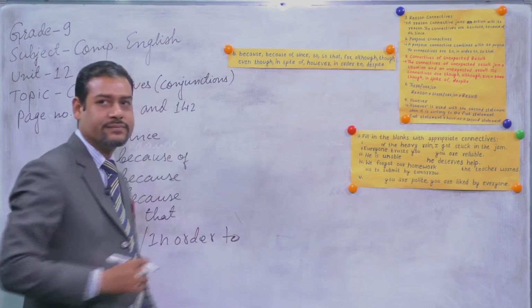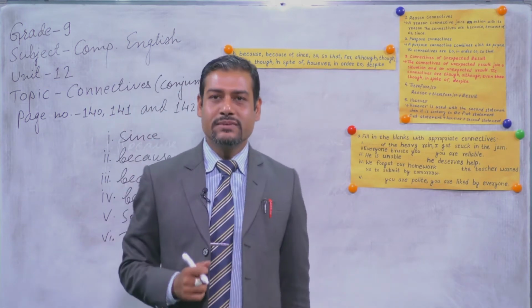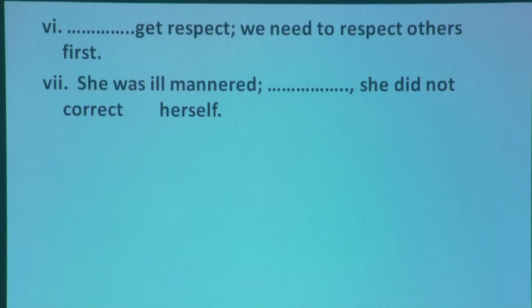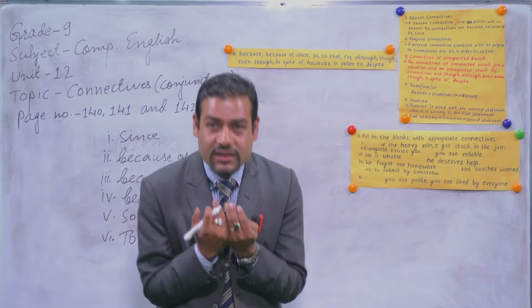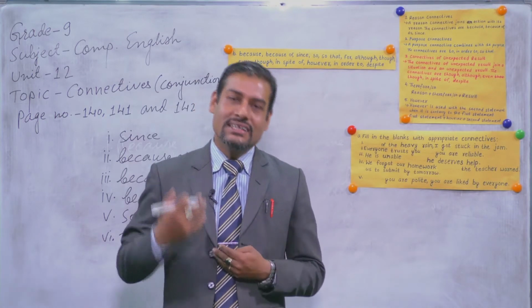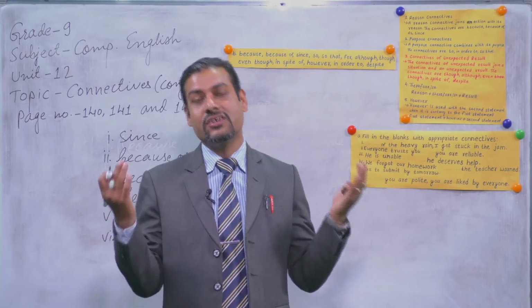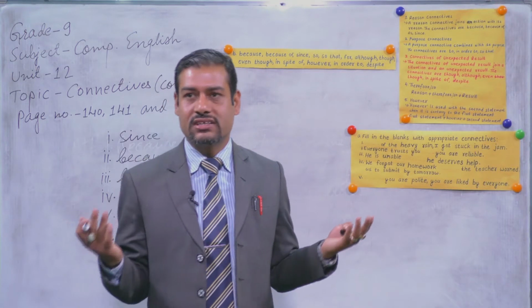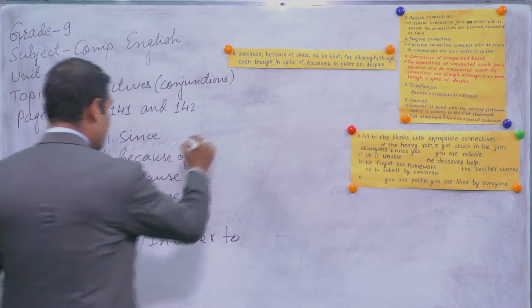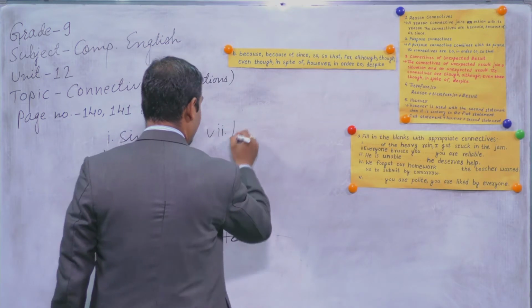Your answer should be that. Dear students, let me show you another question, and question number 7 is: She was ill-mannered. She did not correct herself. So what can be the correct answer? It is contrary: if she was ill-mannered, then she had to correct herself. But just the contrary, she did not correct herself. So you can write down here for number 7, let's say, however.